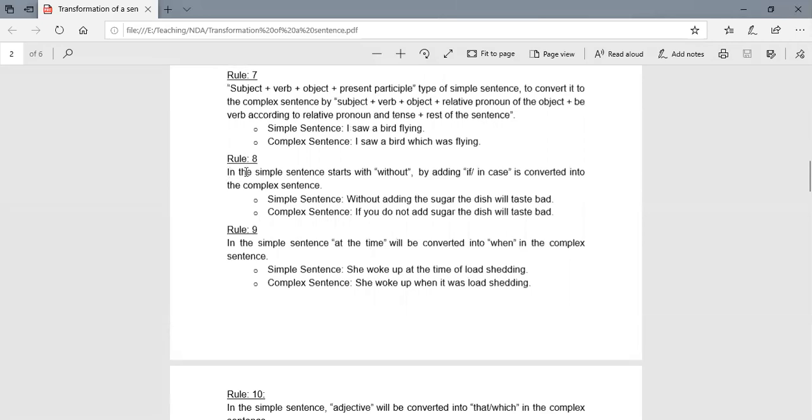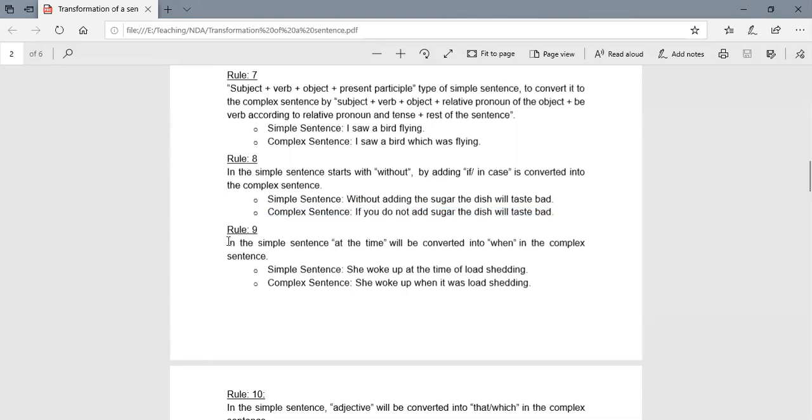Next, in the simple sentence, starts with without, by adding if, in case, it is converted into complex sentence. Simple sentence, what does it state? Without adding the sugar, the dish will taste bad. Now, what does the complex sentence say? If you do not add sugar, the dish will taste bad.